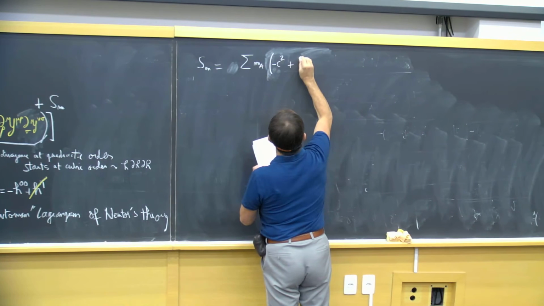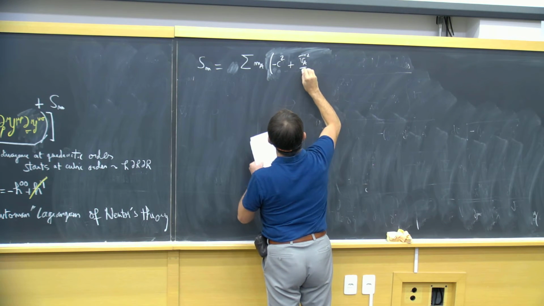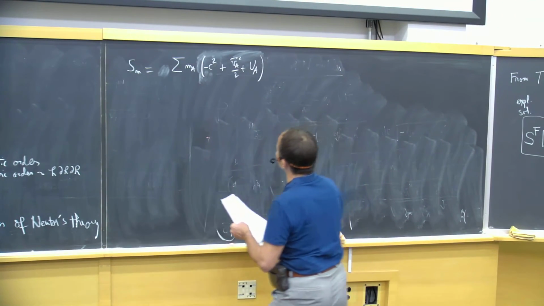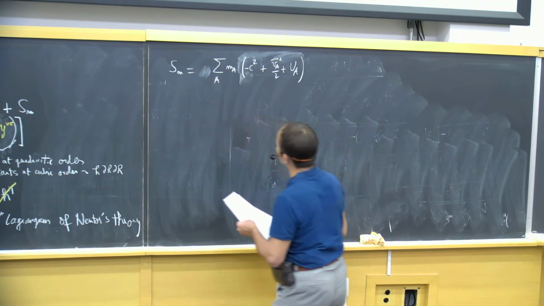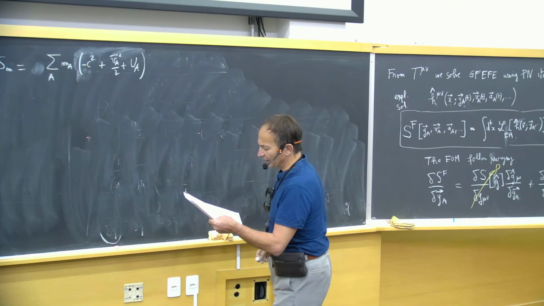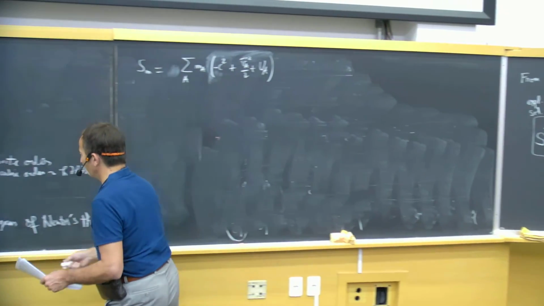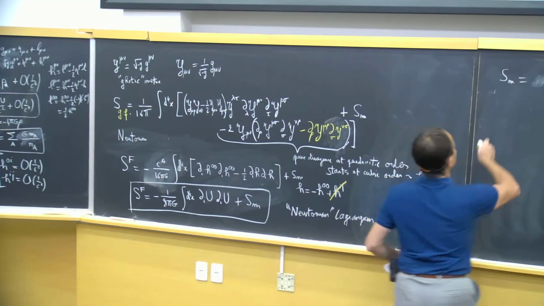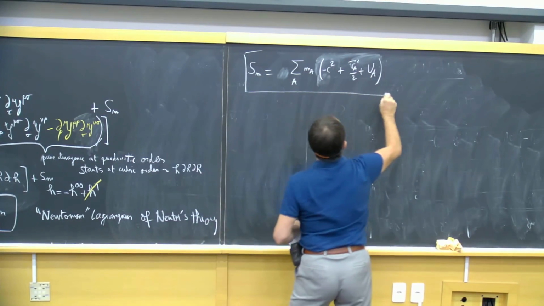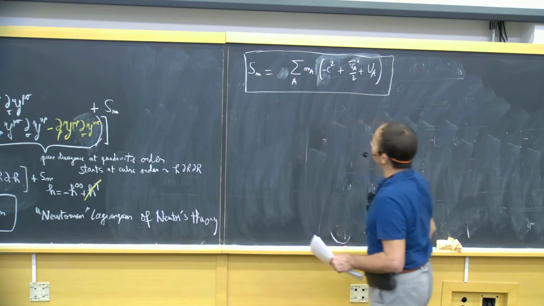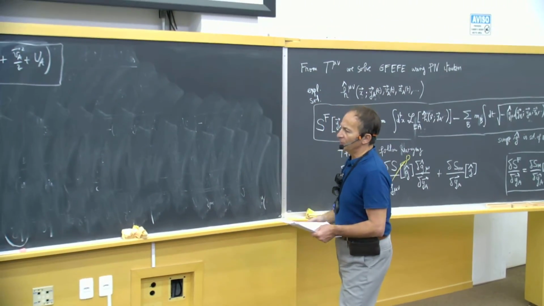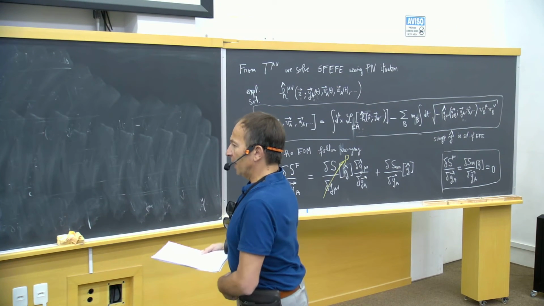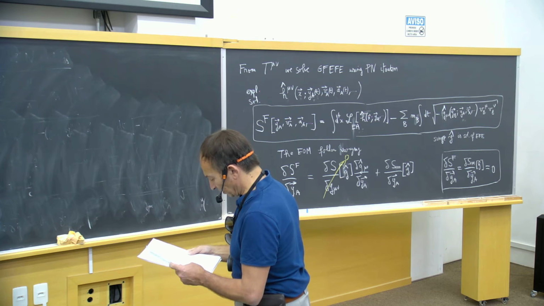And so then you will have plus VA square over 2 plus UA. And finally, we have to add all that. So let me rewrite it here. So we have these two results, and with these two results, we should reobtain the usual Newtonian Lagrangian for the motion of particles.